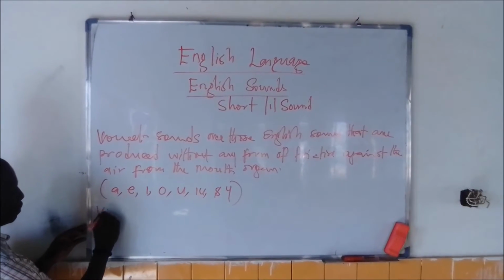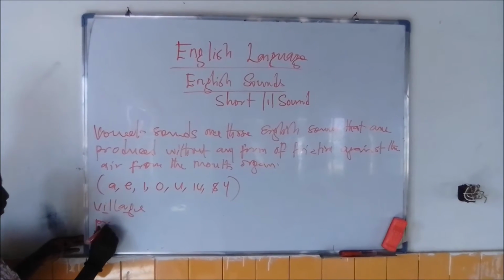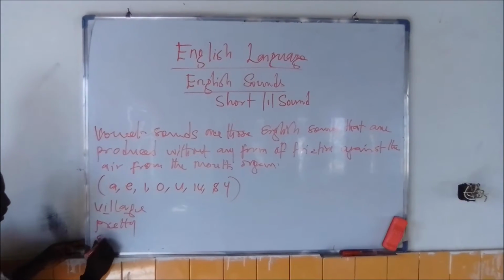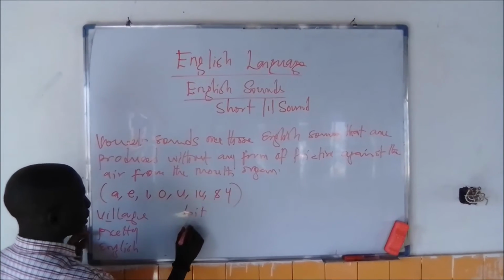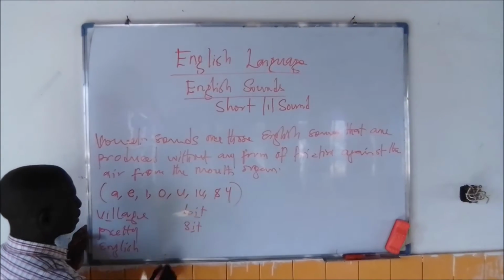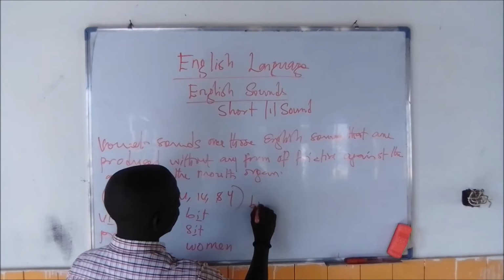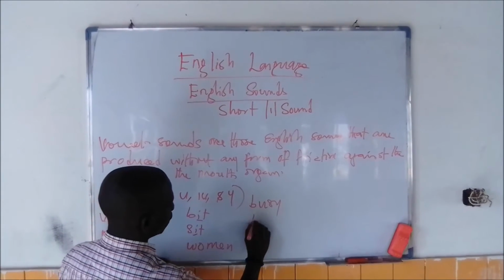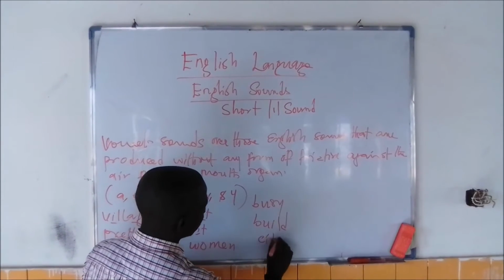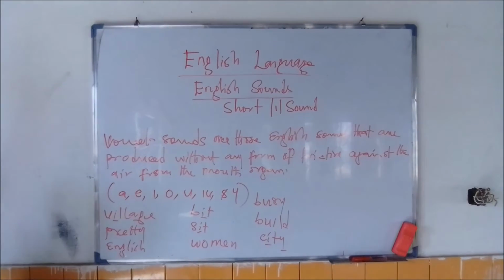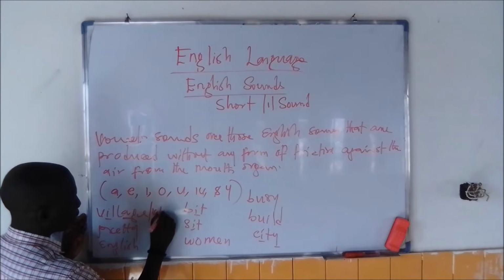For example, we have the word village, we have the word pretty, we have the word English, then we also have the word beat, we have the word seat, we have the word women, we have the word busy, we have the word bead, we have the word city, and so forth.